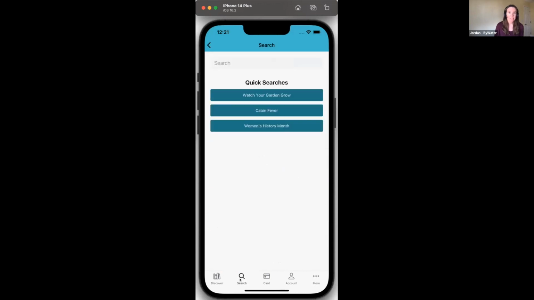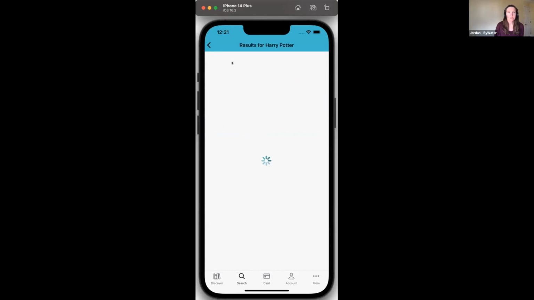Another one that we did, just little things just to make it perfectly consistent with Discovery. I'm going to search for Harry Potter.